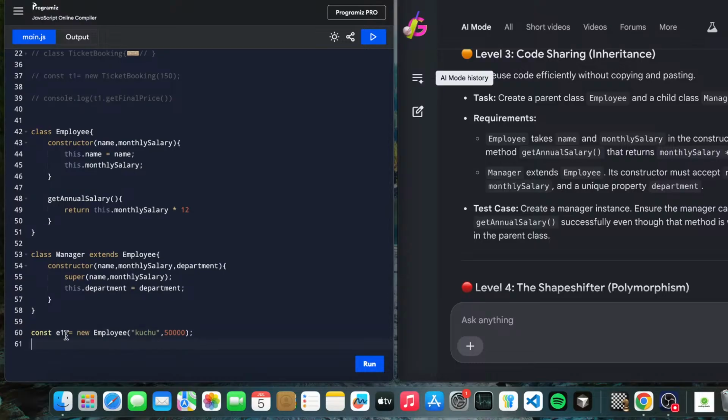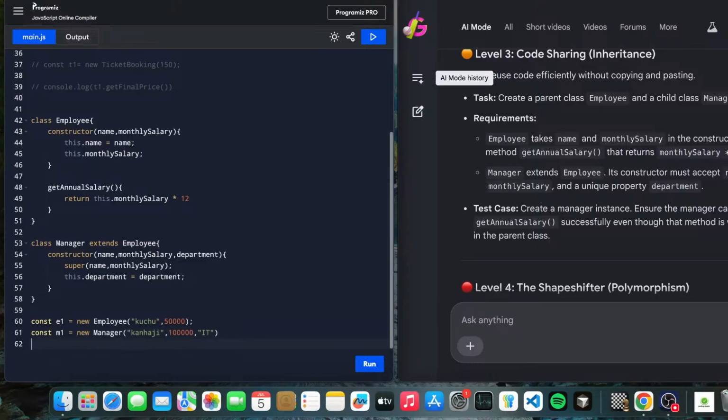So how much should the manager get? Let's make m1 equal to new Manager. And who is the manager? Kanaji is the manager. Oh my gosh, and Kanaji got 1 lakh per month. That is nearly 13 to 14 LPA. I think so, maybe not 100% accurate. And the department is IoT, I don't know, IoT or IT admin. IT admin will be fine. IT admin.